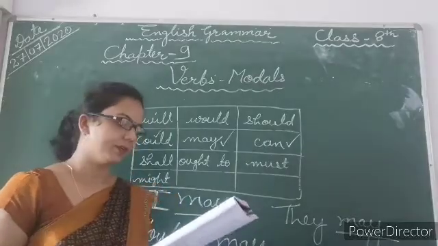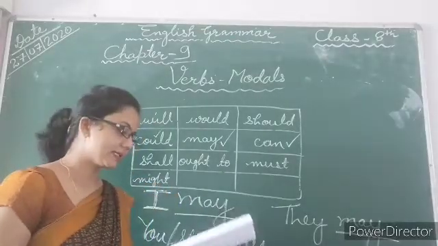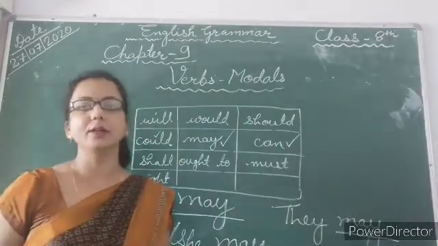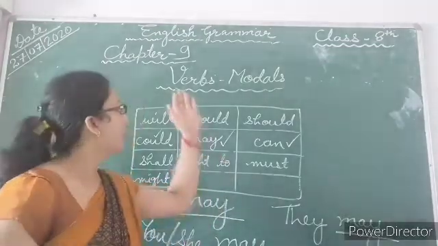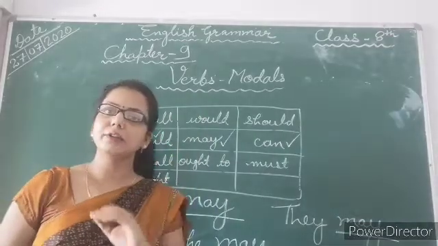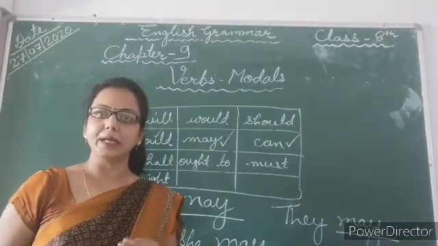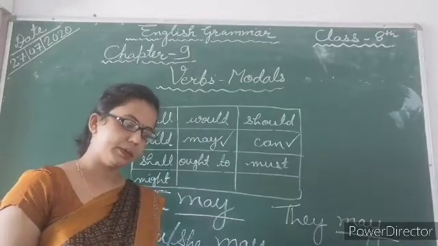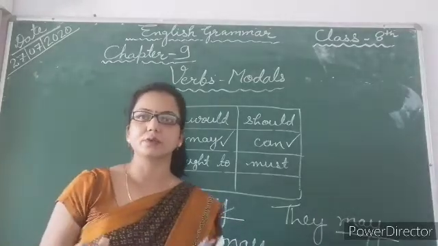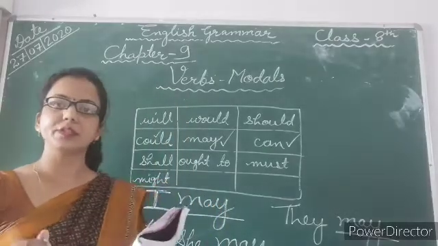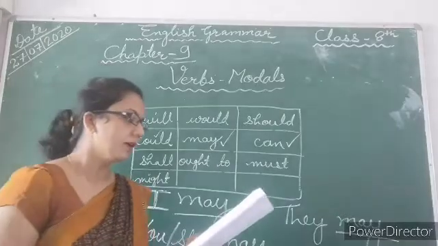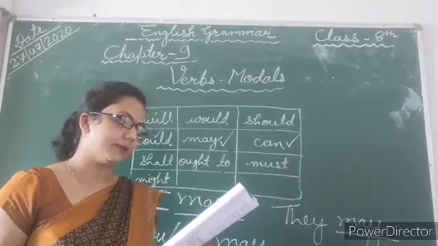Now, the second rule. The second rule states that a modal is always followed by the main verb. This is a very important rule: modal verbs are always followed by the main verb, which is usually the base form of the verb. Base form means first form, like go, arrive. These are base forms. So, he should arrive today.